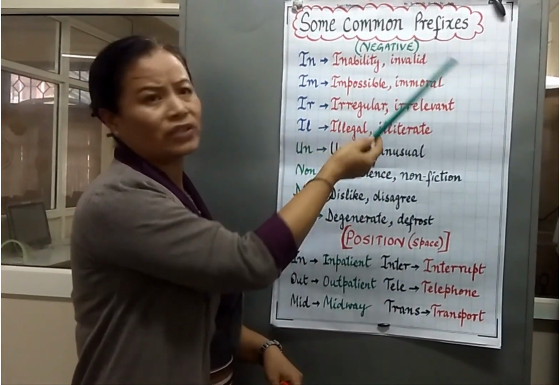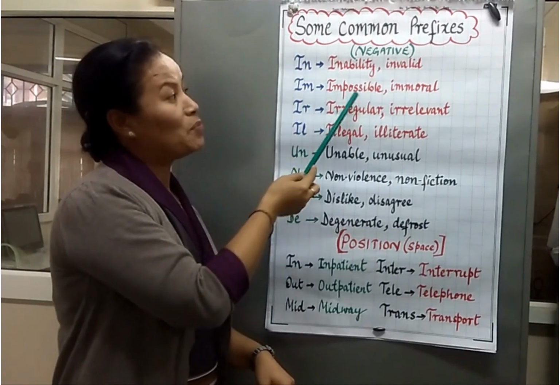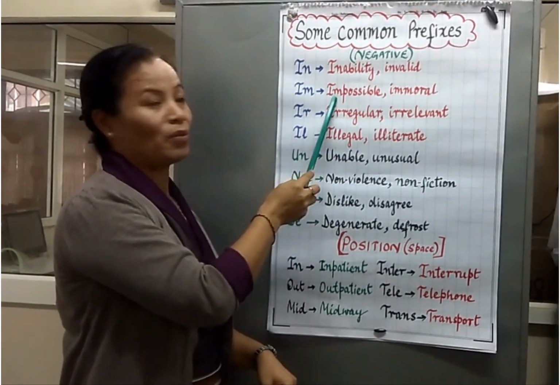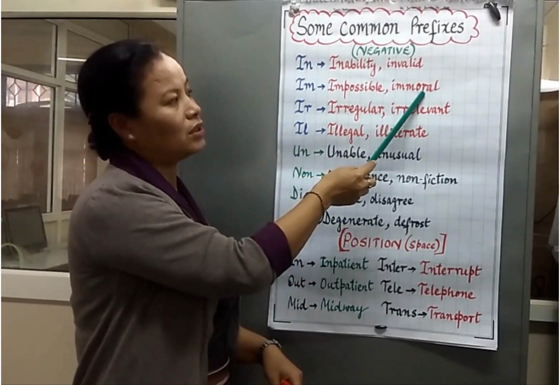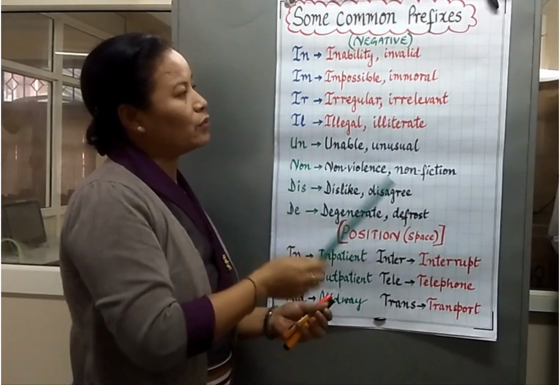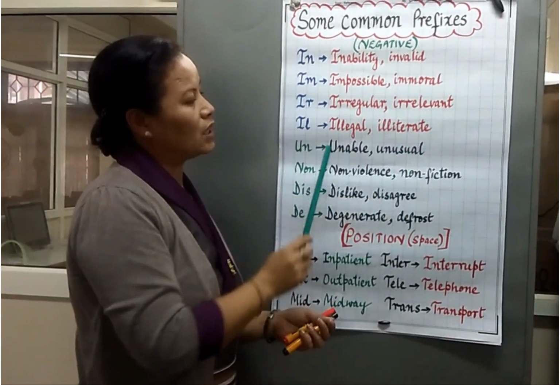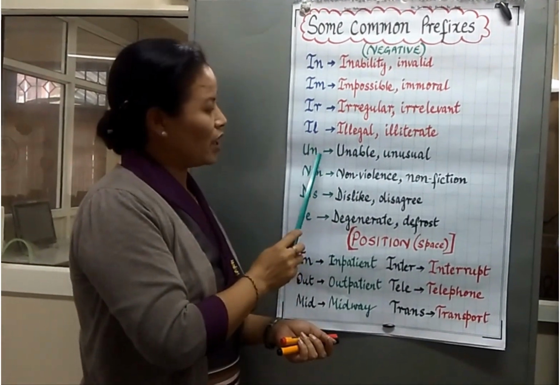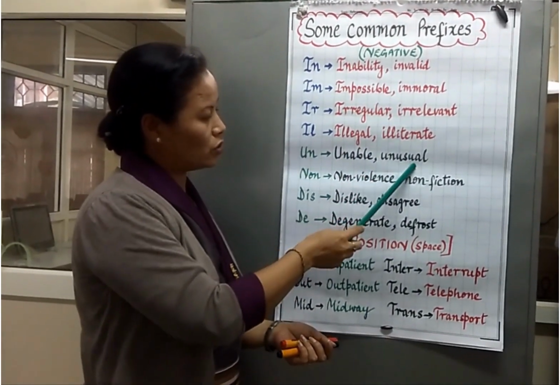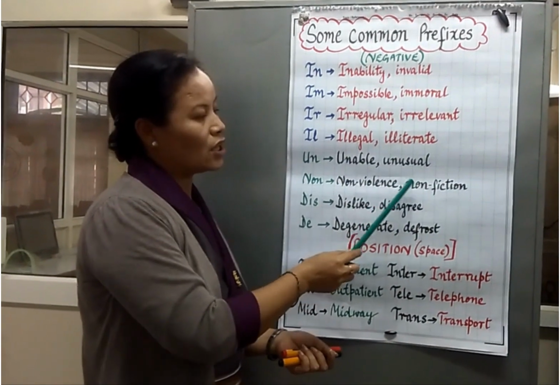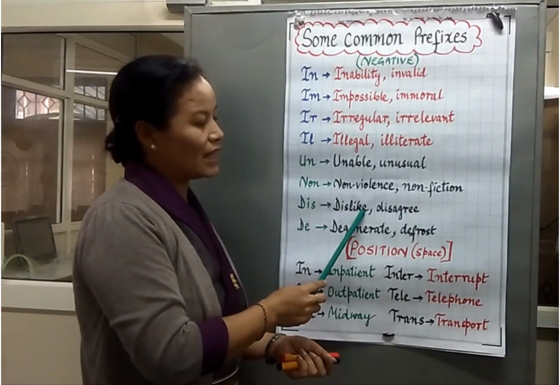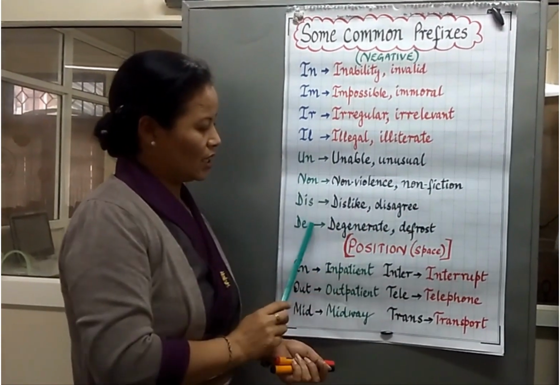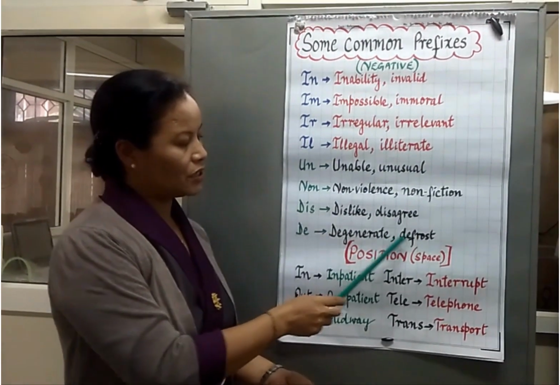I have just given two examples. Impossible: possible, impossible. Immoral: moral, immoral. So irregular, irrelevant, illegal, illiterate. In the same way you have unable, unusual, non-violence, non-fiction, dislike, disagree, degenerate, defrost.